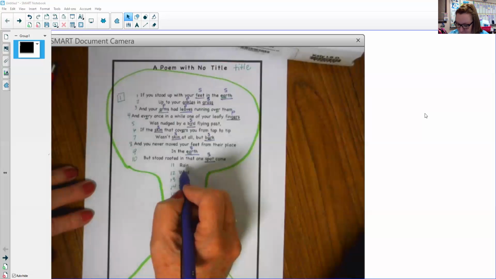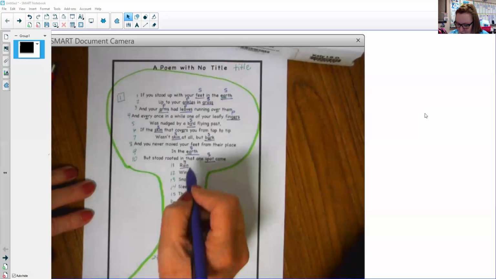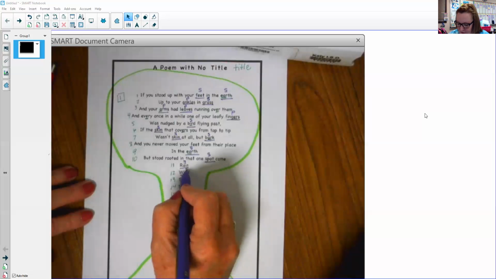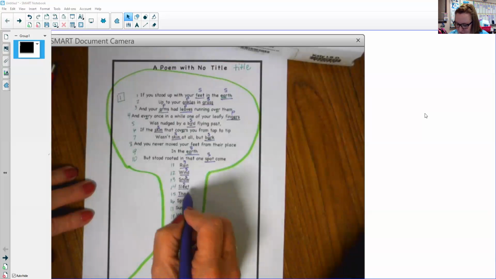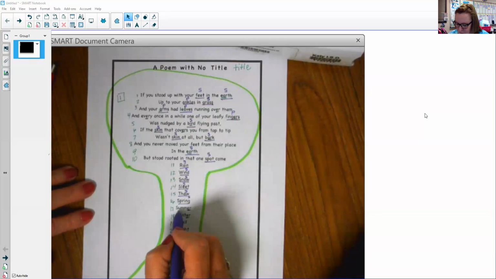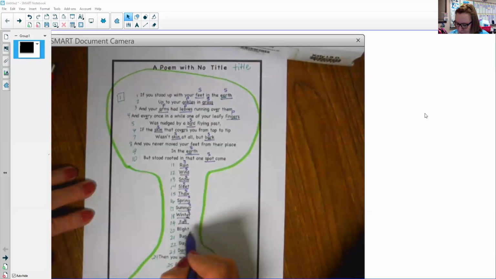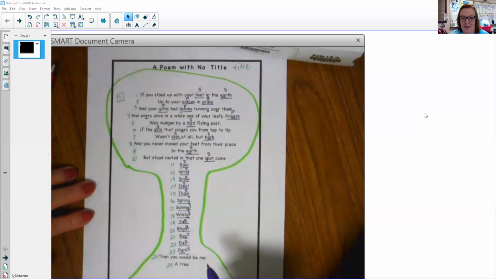Rain, singular. Wind, singular. Snow, singular. Sleet, singular. Thaw, singular. Spring, singular. Summer, singular. Winter, singular. Fall, singular. Blight, singular. Bug, singular. Day, singular. And dark, singular. Whew, that was a lot.